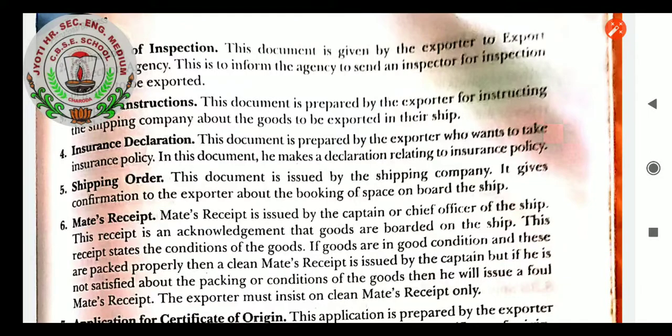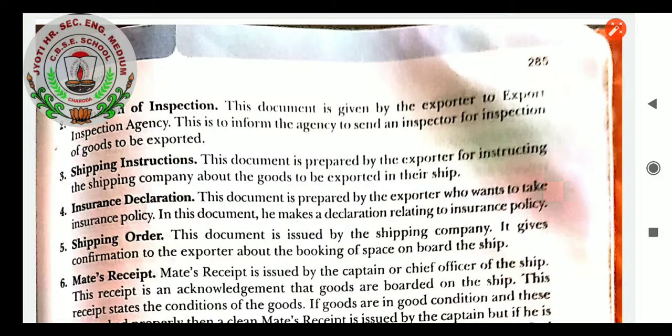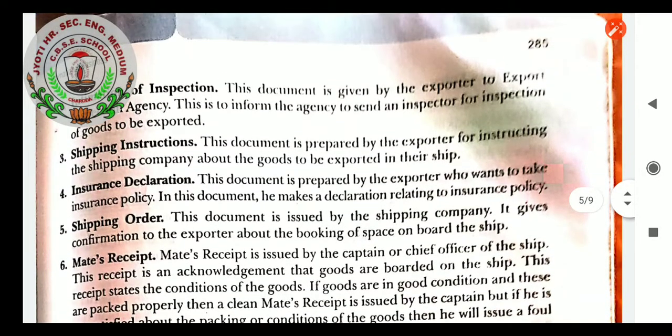But if he is not satisfied about the packing or condition of the goods, then he will issue a false mate's receipt. The exporter must insist on a clean mate's receipt only, because in the future also it will get affected if the packaging is not good, because importers can claim for such a type of faulty packaging.